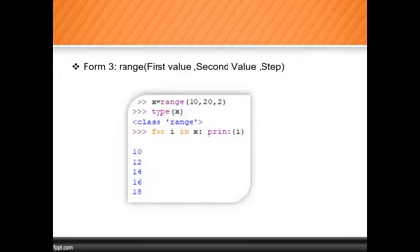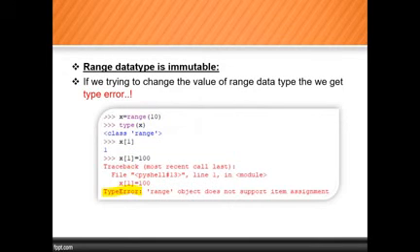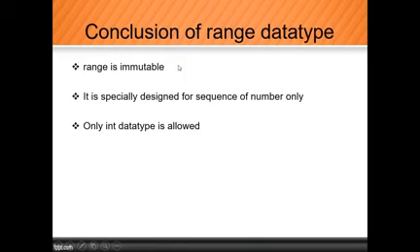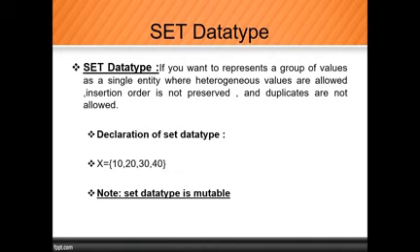Range with another value, steps and so on. So range data type is immutable. What is the reason? If we try to change the value of a range data type, then we get the type error. Why? Because of the immutability concept. So the conclusion of range data type: range data type is immutable. It is specially designed for sequences of numbers only. Only int data types are allowed. Make a note of that. If you have any query, or if you did not get the concept, let me know. We'll discuss that, and after that we'll start another data type.